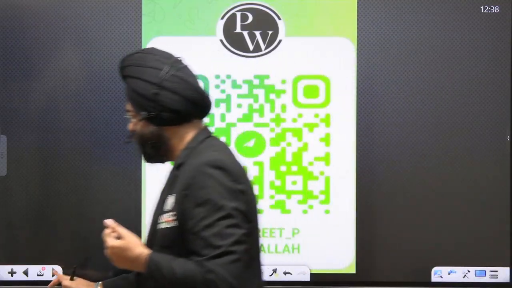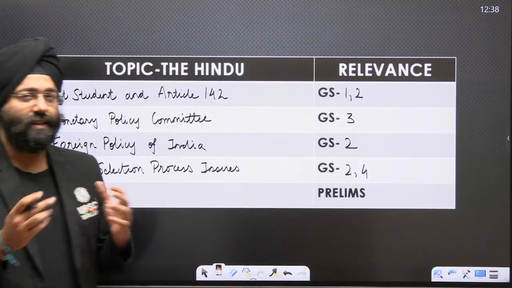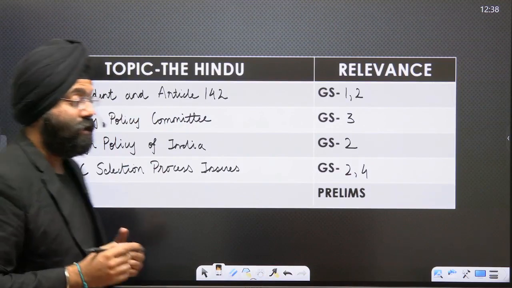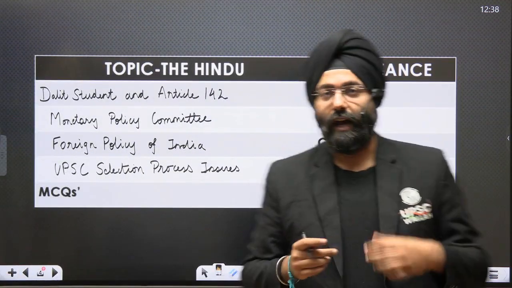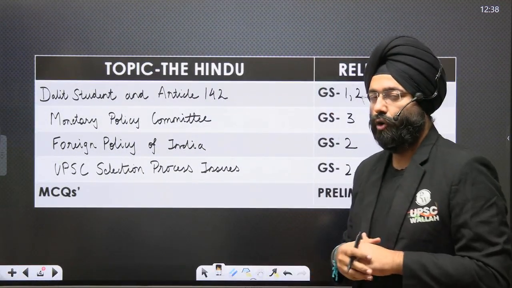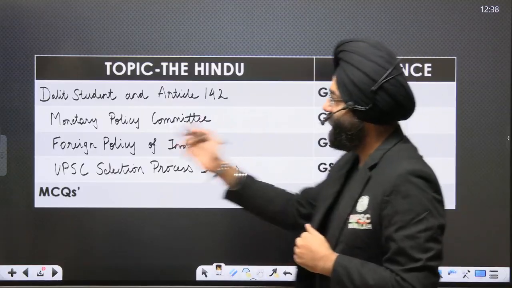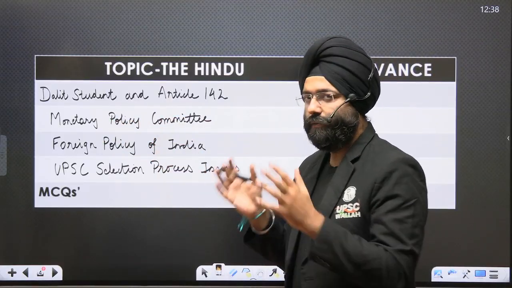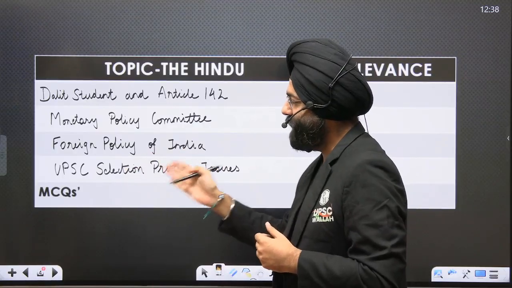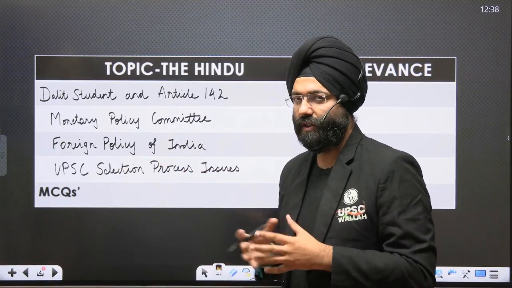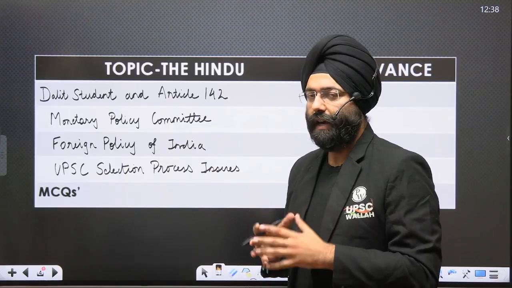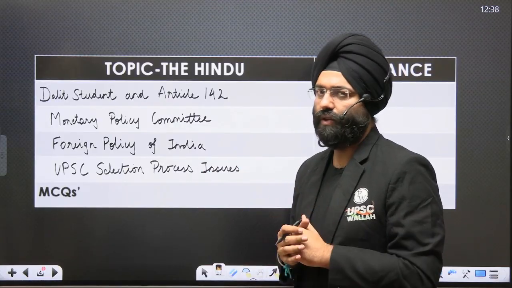Let's begin with the topics that we have taken for today's analysis. First, Dalit student and the Article 142 and how this has been exercised by the Honorable Supreme Court. Then, Monetary Policy Committee, Foreign Policy of India. Next is the UPSC selection process. There are certain issues in that which were mentioned in today's newspaper, so we'll have to deal with them and analyze them. Let's begin with today's analysis.